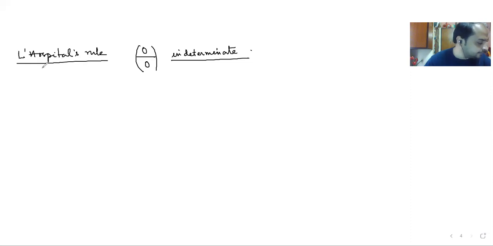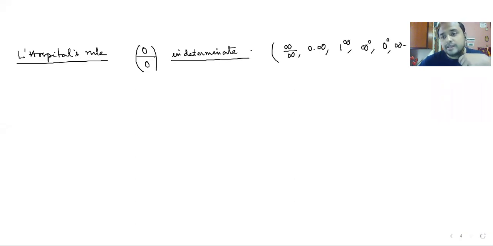And 0 by 0 is not the only indeterminate form. Some other indeterminate forms are infinity by infinity, 0 times infinity, 1 to the power infinity, infinity to the power 0, 0 to the power 0, and infinity minus infinity. All these are indeterminate forms where L'Hospital's rule can be used.